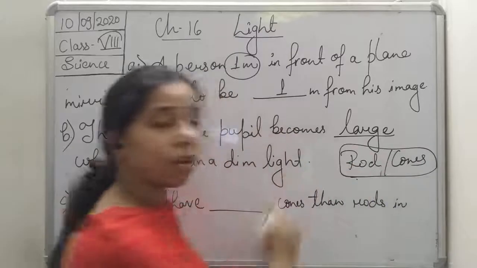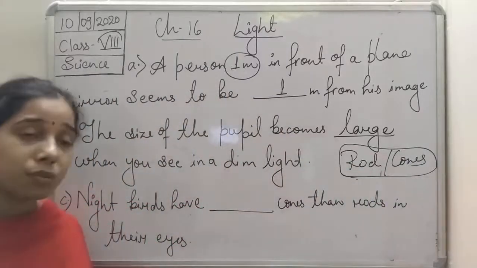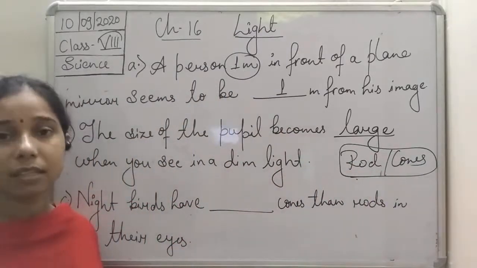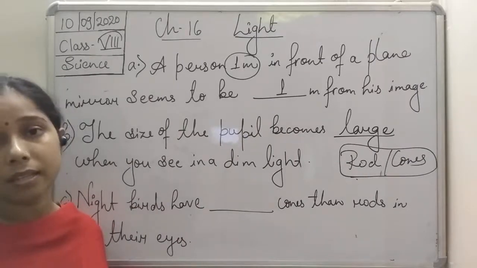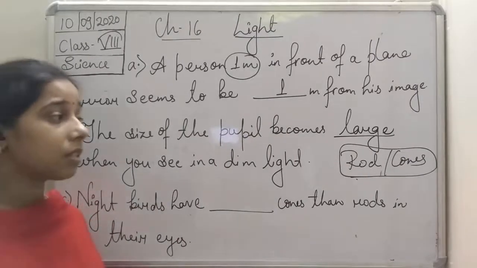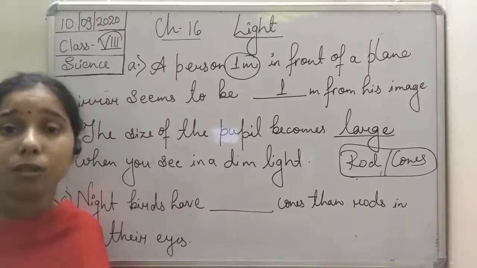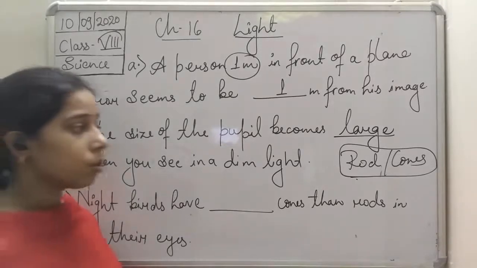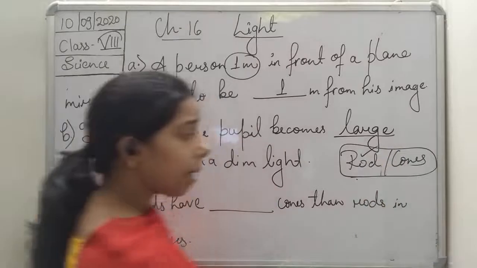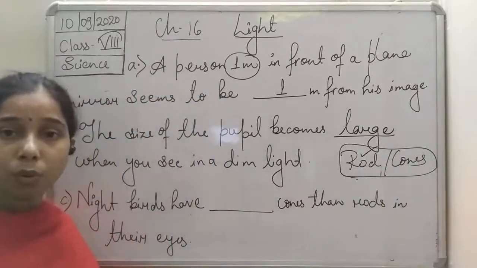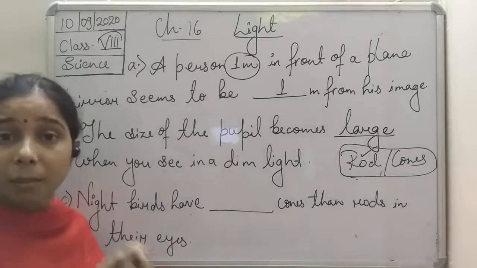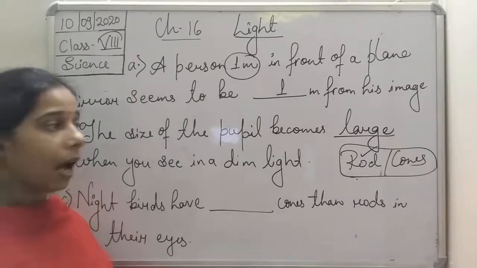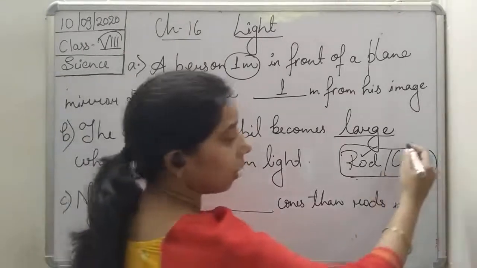The function of the rod cell is that it is very sensitive to the intensity of light. The function of the cone cells is that they are very sensitive to the color, right? So if the number of rod cells is more, then the person can see even in dim light. Cone is responsible for the colors only.